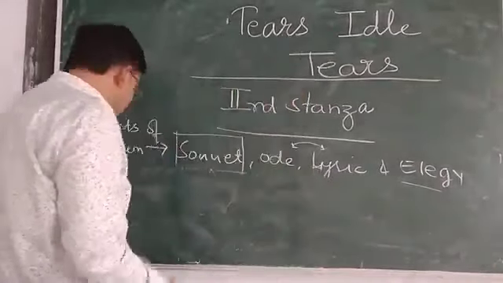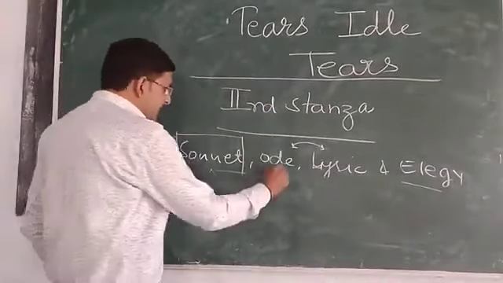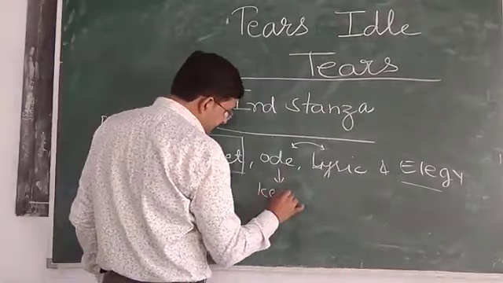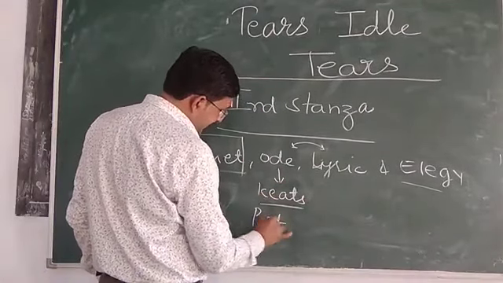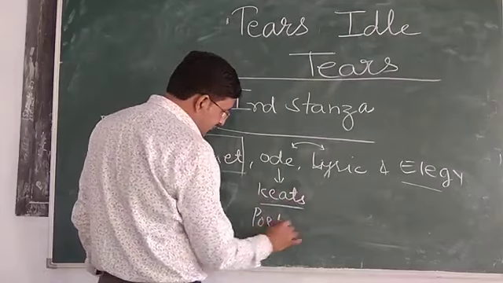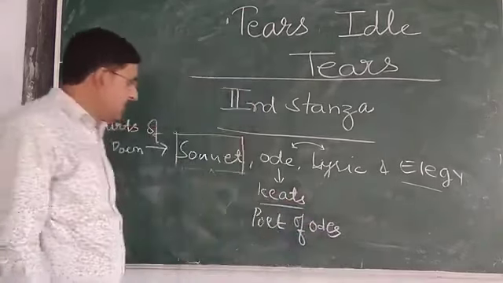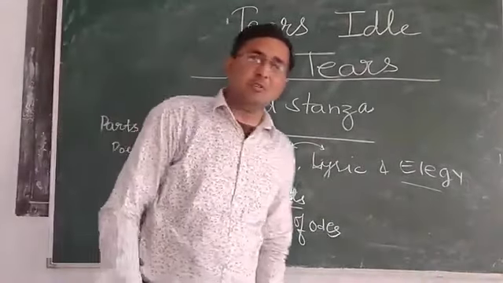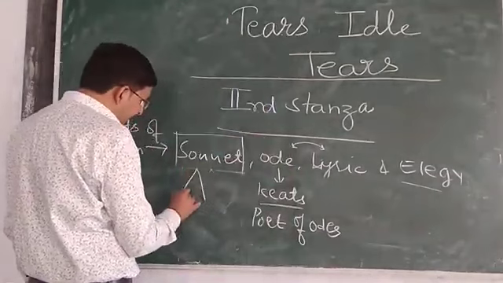For the ode in English literature, one name should always be kept in your mind, that is Keats. You may consider him the poet of odes, same as Shakespeare and Milton.